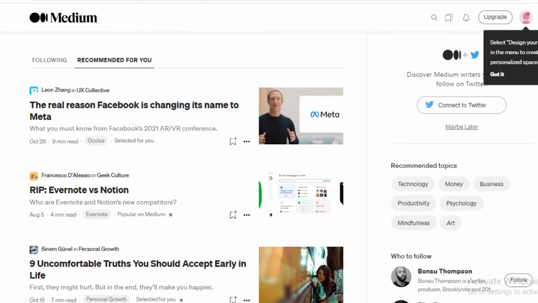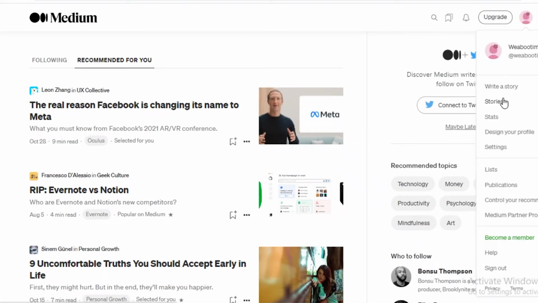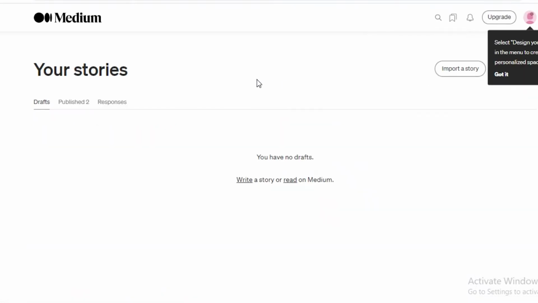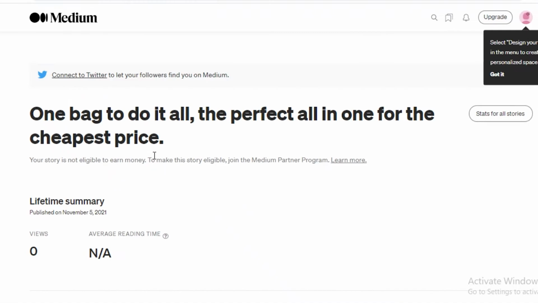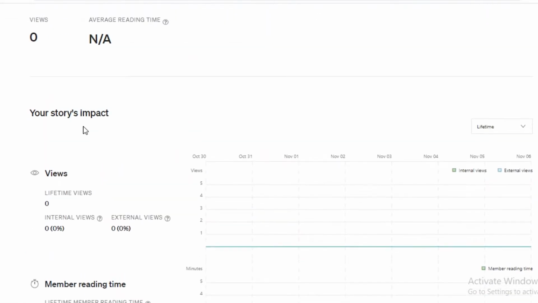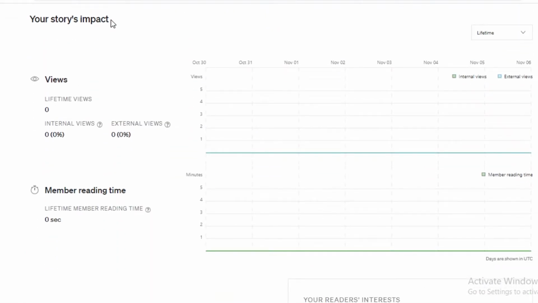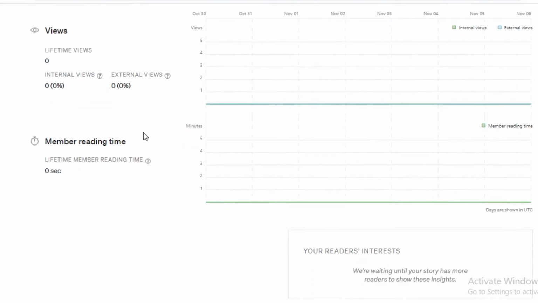Now, once you have started promoting your Digistore24 affiliates on the Medium platform, you can actually make another promotion by copying your Medium article. So let's just go on over to your own stories. You can view your own stories over here on your published section. And once you have your own story, you can just view the stats of your story first and see how well the story is doing. Right now, you can see all of the detailed analytics, your story's impact, the views, the member reading time, the internal views, and the external views as well.